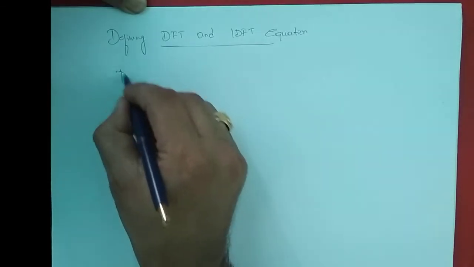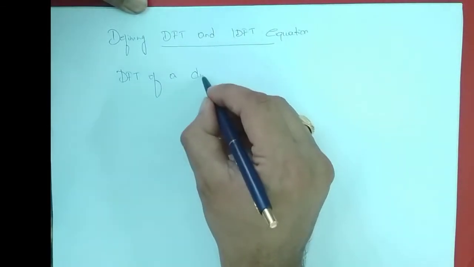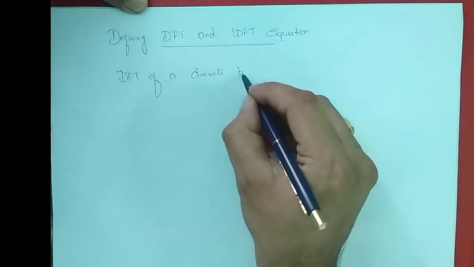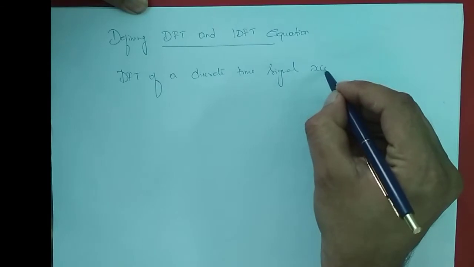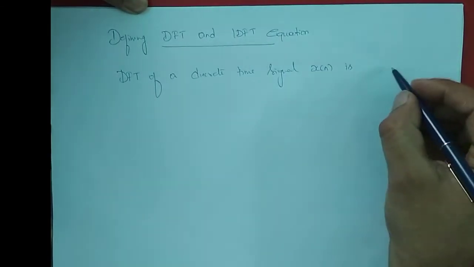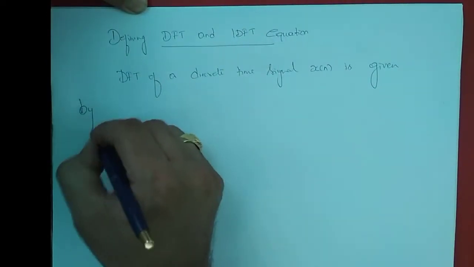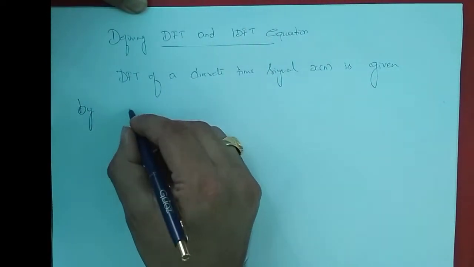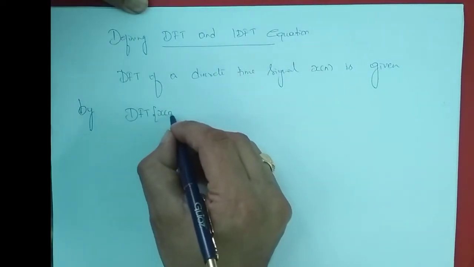Okay, so the DFT of a discrete time signal x of n is given by, we usually call it DFT, in a bracket, x of n.